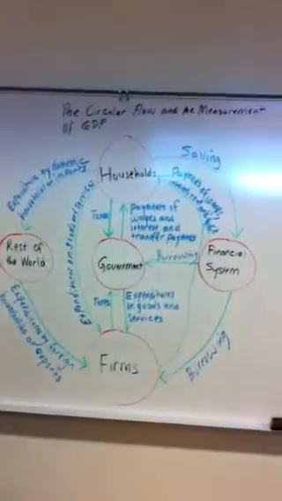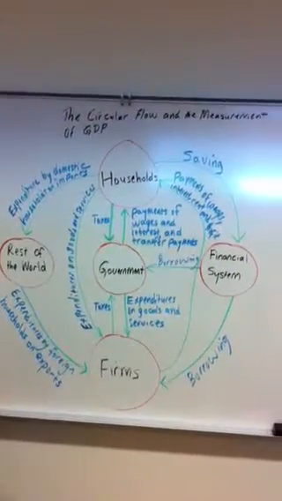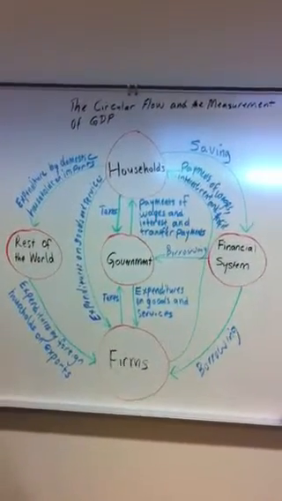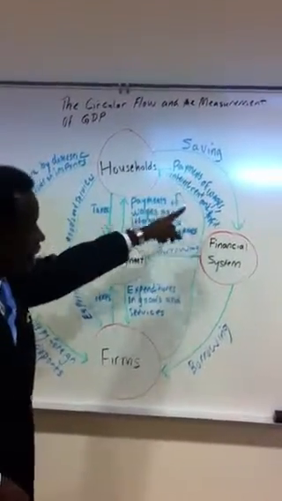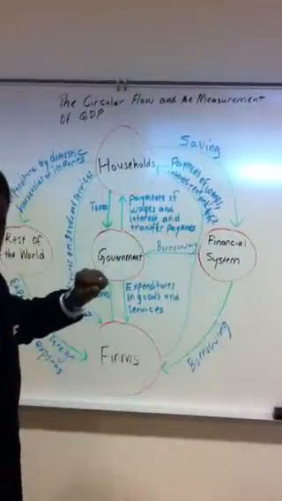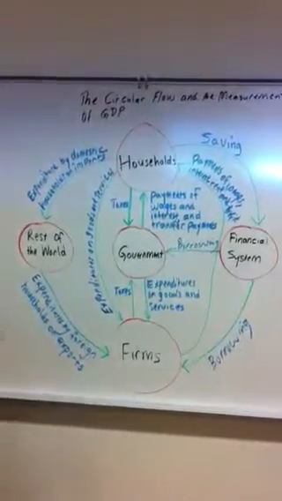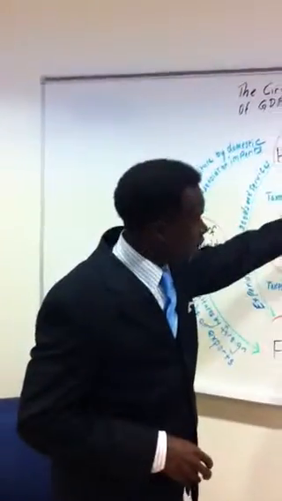Firms buy or rent or use these factor resources owned by households to produce goods and services. In return, households receive payments from firms. If you are labor, you receive wages, interest for capital, rent for natural resources or land, and profit is the residue, or the difference between revenue and wages, interest, and rent.